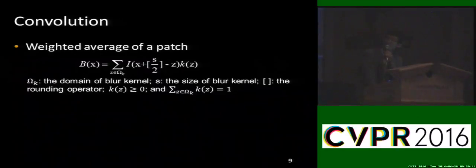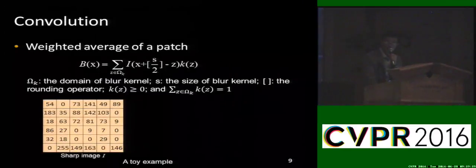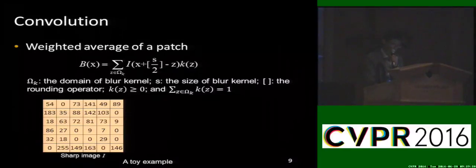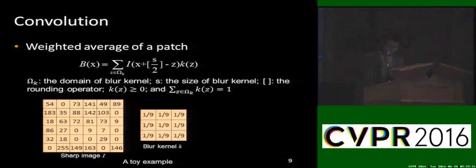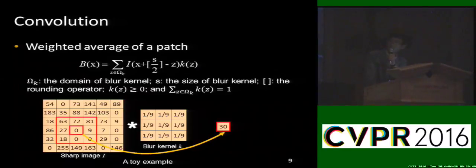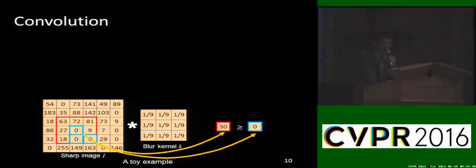Now, let's recall the definition of convolution. Convolution can be regarded as the weighted average of an image patch. It is usually defined like this. Here, I use a toy example to illustrate this property. We denote this as a sharp image, and this one as the blur kernel. After convolution, the central pixel value in this 3x3 patch becomes 30. We also know that the minimum intensity value in this 3x3 patch is 0, so we have this result.